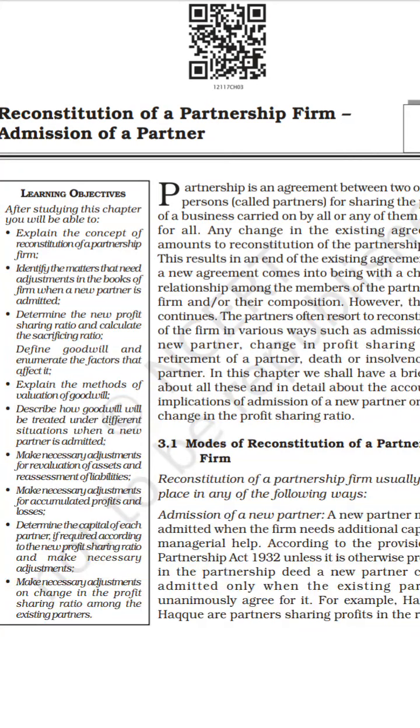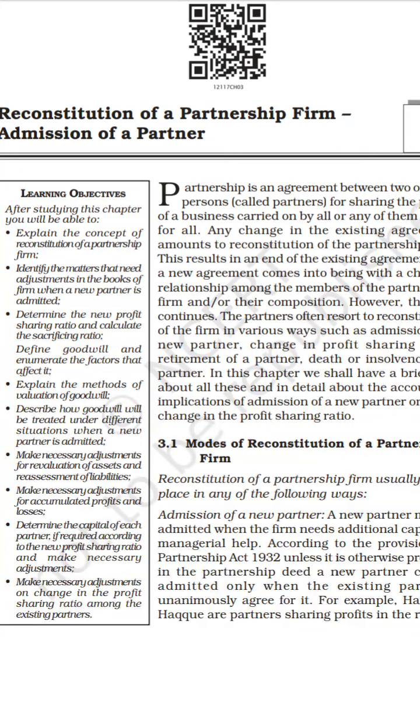So reconstitution may appear in how many ways? In four ways. The first one is admission of a partner, and the second is changes in the profit sharing ratio among the existing partners, that is, the old partners. Next, the third one is retirement.